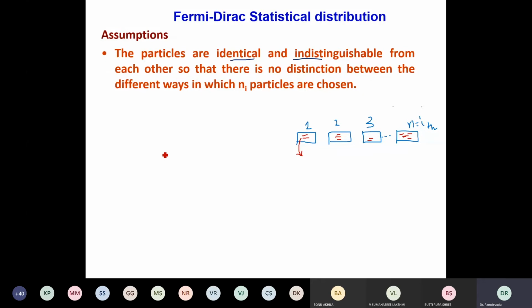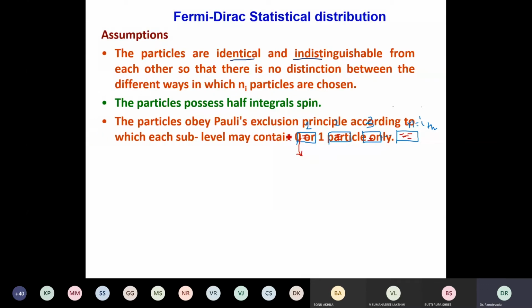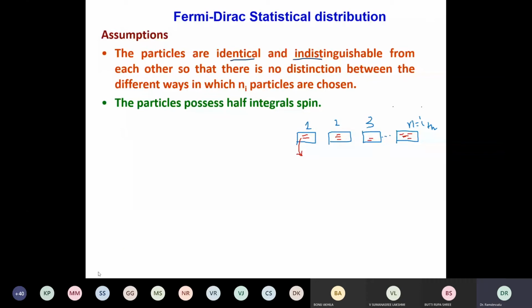To keep the particles, the next assumption is that particles possess half integral spins, and this is a quantum mechanical approach. And when quantum mechanics is saying that, we know that they will obey Pauli's exclusion principle. When it is obeying Pauli's exclusion principle, we know that you cannot keep as many particles as you wish in each level.